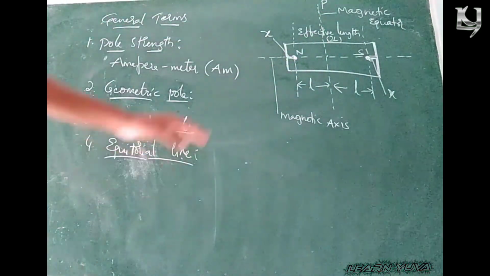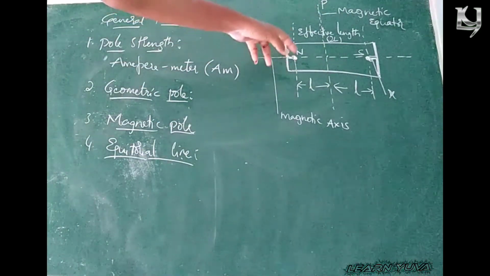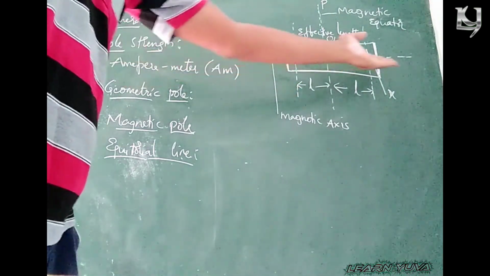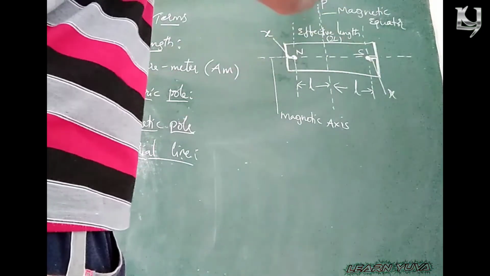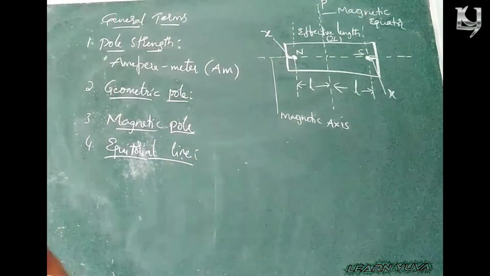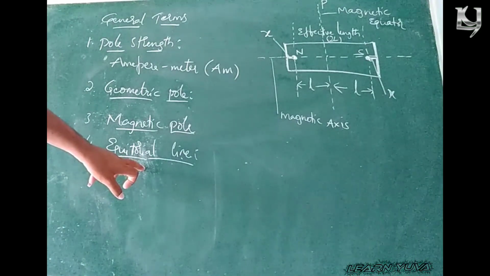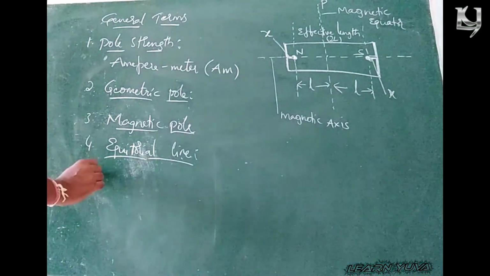So the line which passes through the center of a magnet and is perpendicular to the axial line, that means the horizontal axis, is known as the magnetic equator or equatorial line. Next one is geometric length of a bar magnet.